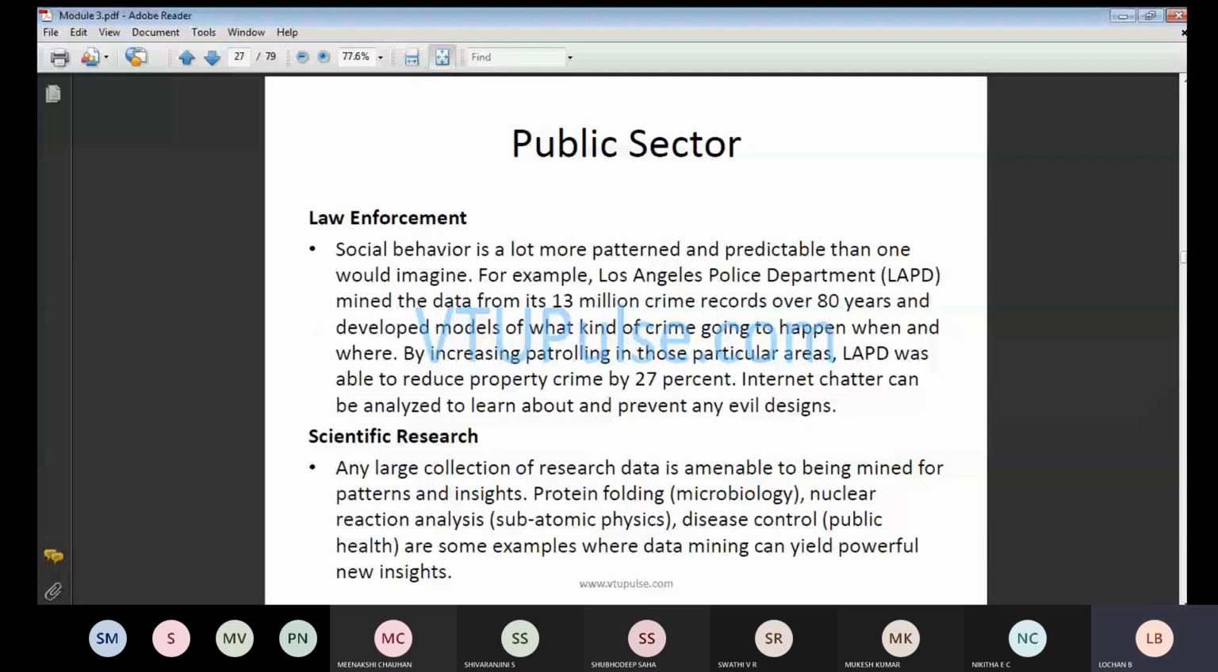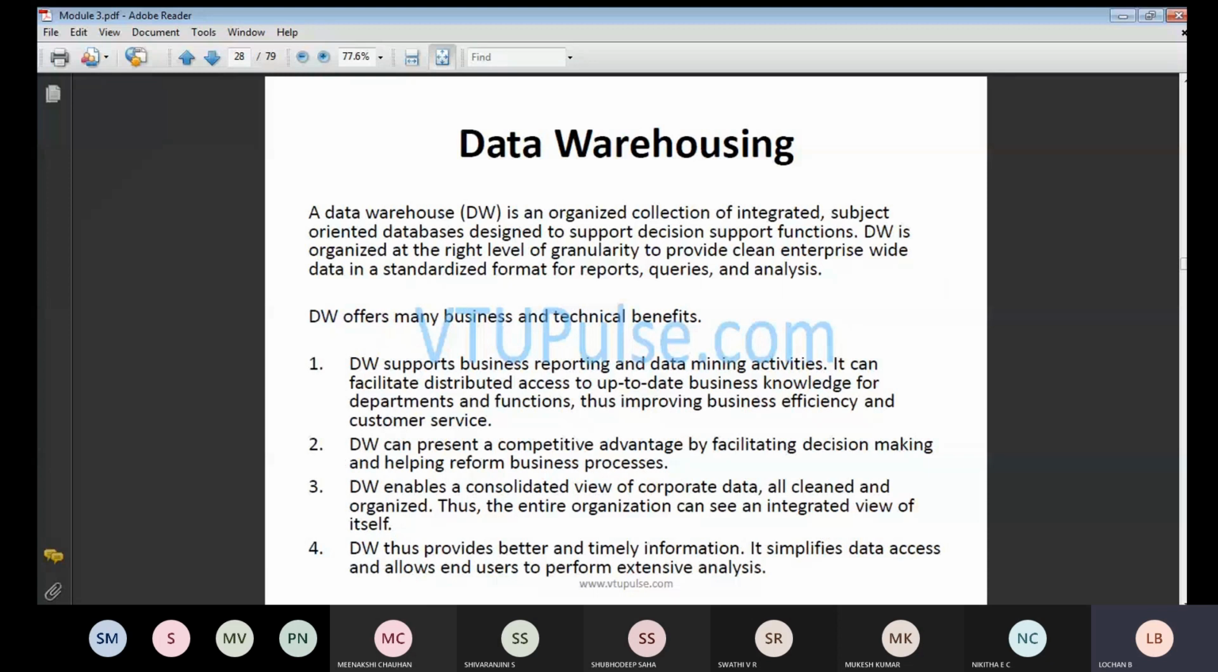Data warehousing is nothing but a collection of integrated, subject-oriented databases designed to support decision support functions. Generally in data warehousing we will be applying database concepts, that is RDBMS, SQL or PSQL concepts. Finally, whatever output you get, you need to get in terms of a report. Report means in terms of queries you will be writing. For example, in your C program you can't write your SQL program, and in your SQL programming you can't write your C programming.